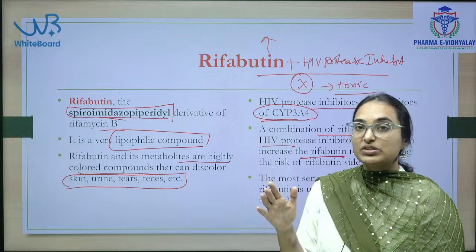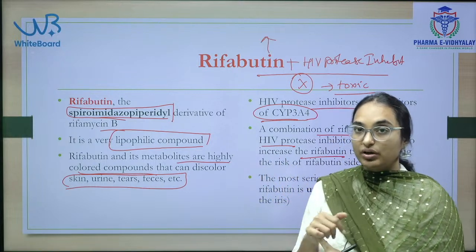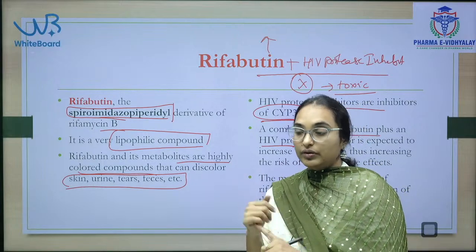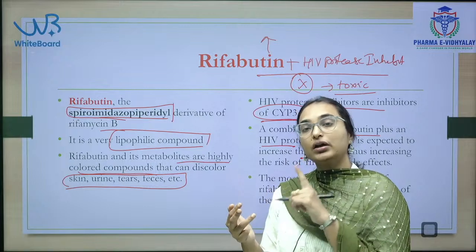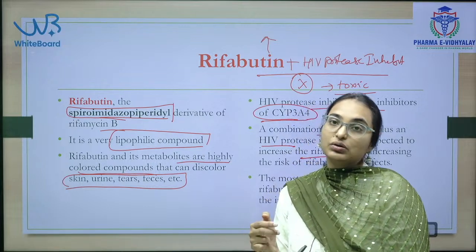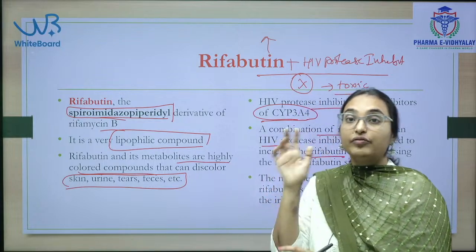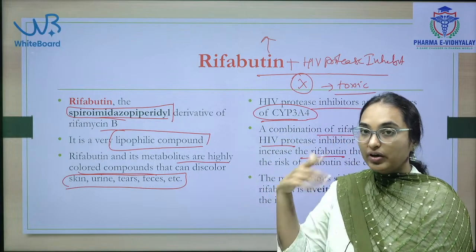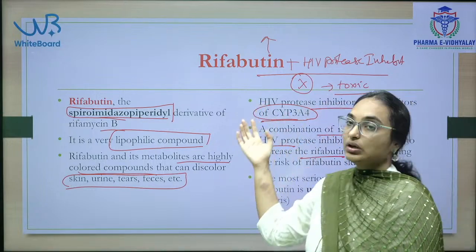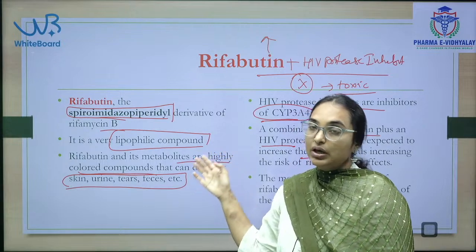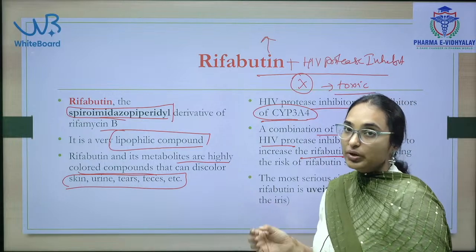The pharmacist should have an idea about the drug interactions: which drug has to be taken at what time, which drug should not be taken with what drug. So drug interactions is one of the very important concepts for the pharmacist, for the awareness of the pharmacist. So these are some of the drugs. Since anti-TB drugs are a very important concept, whatever drugs have to be taken with, or not taken with, has to be mentioned.